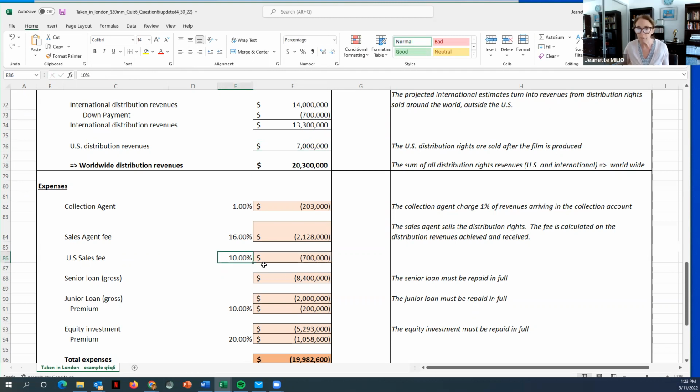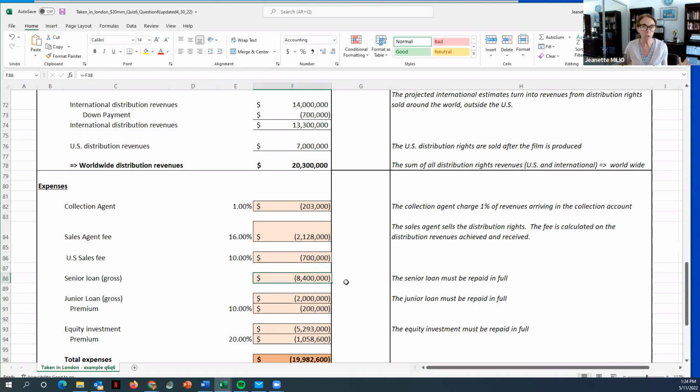So normally what happens, the US is sold by a talent agent, not necessarily by a sales agent who is mainly responsible to sell international rights. So in the real world, you would have probably someone like CAA, UTA, ICM, whoever's handling the movie, sell the US for you. And they usually charge less. So that's why we're saving money here, because we only have to pay them 10% instead of 16% that we would have given the sales agent, right? So that's 10% on the US, which is 700,000.